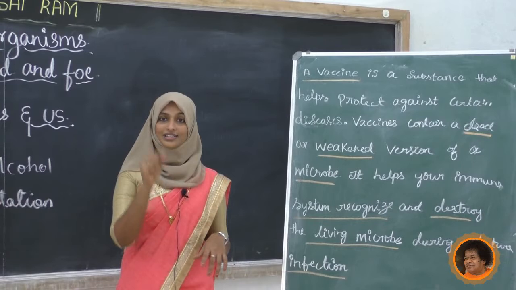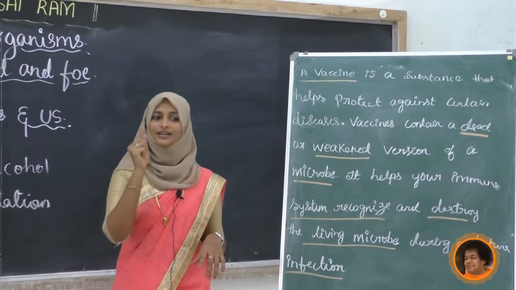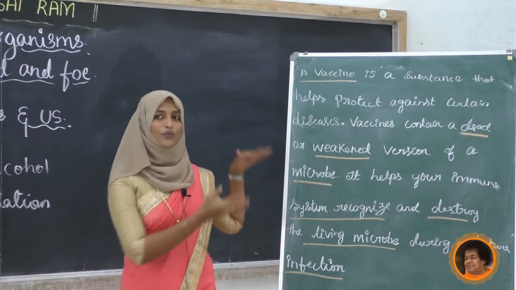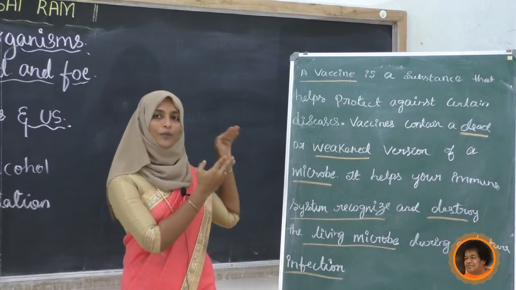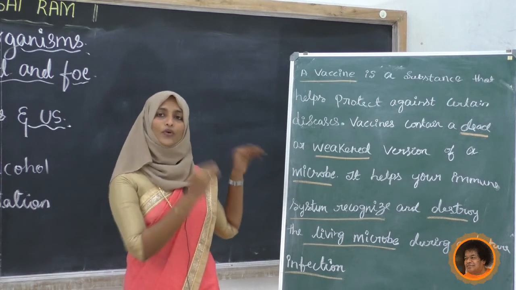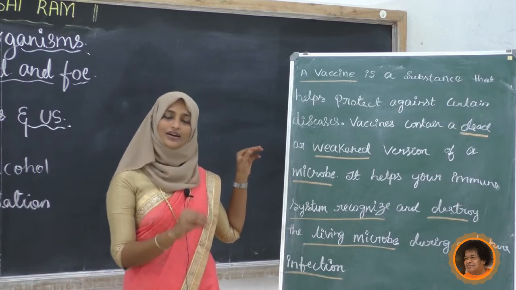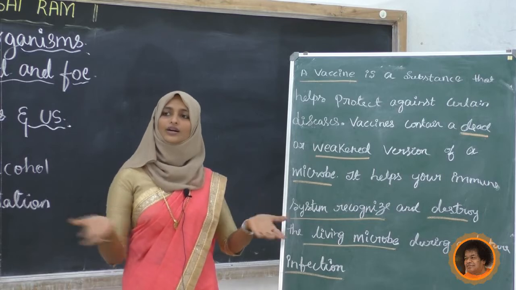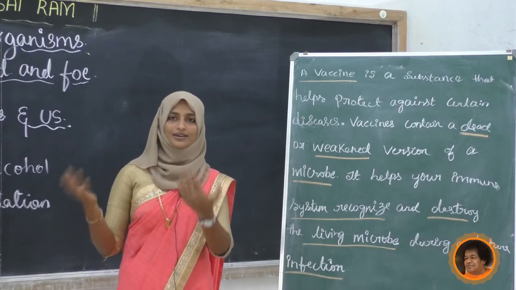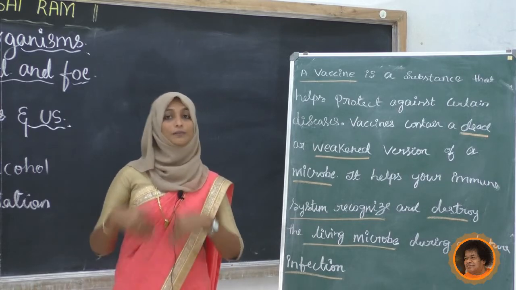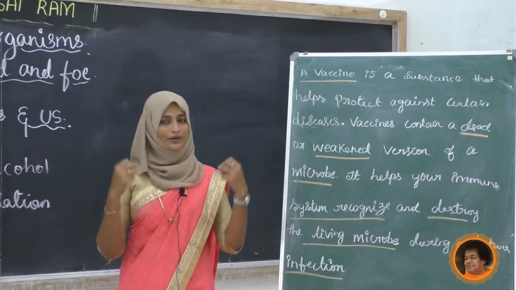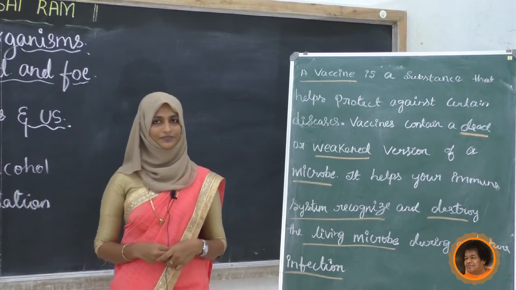If you are taking polio vaccine, what are they doing? Polio virus only they are taking, but the viruses are dead or weakened ones. We are taking the vaccine before getting that infection or disease. What will happen next? It is going to boost our immune system.